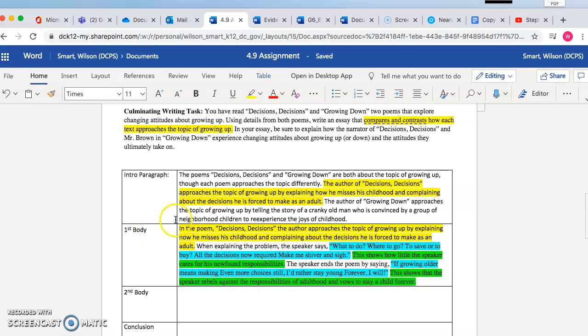Okay, guys, now that we've written our intro paragraph, how do we write our body paragraph? So remember, our intro paragraph had one sentence of introduction, and then we answered the question in our other two sentences. Remember, the question was, how does each text approach the topic of growing up? For our first poem, we said, the author of Decisions approaches the topic of growing up by explaining how he misses his childhood and complaining about the decisions he's forced to make as an adult.